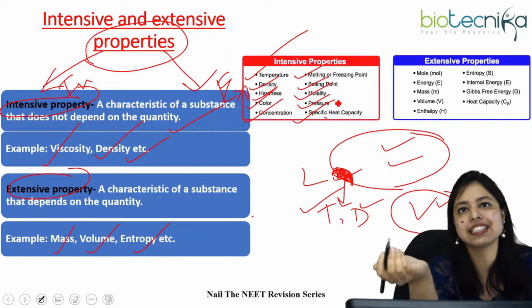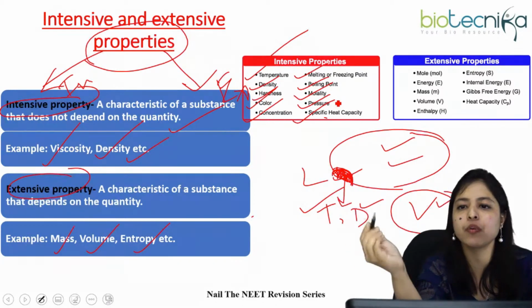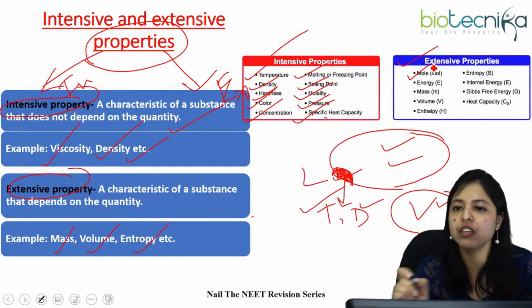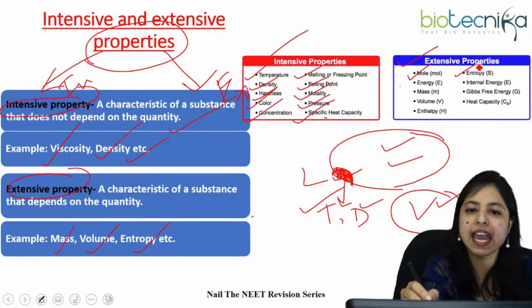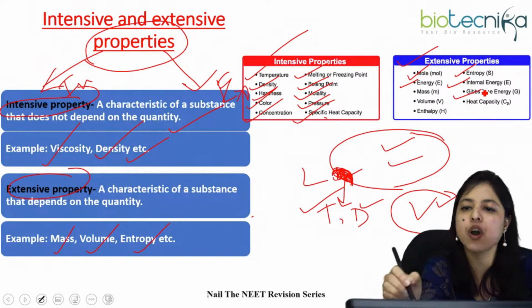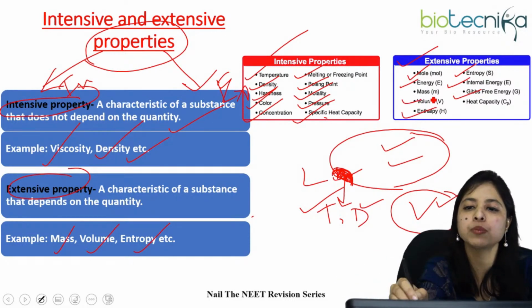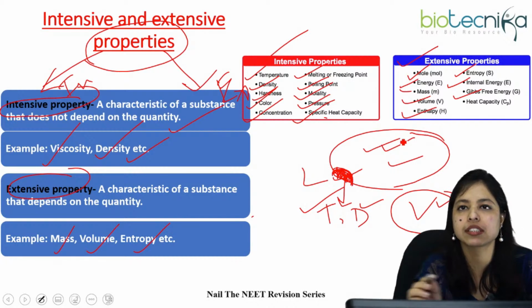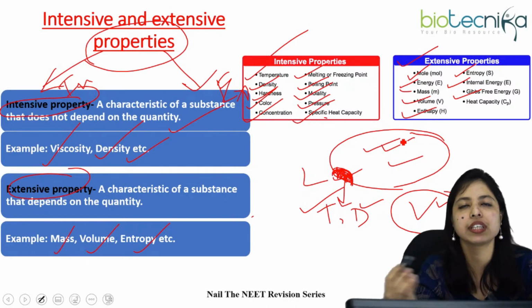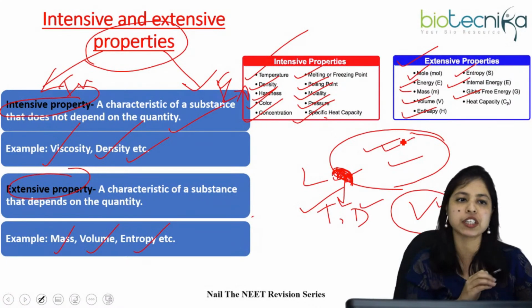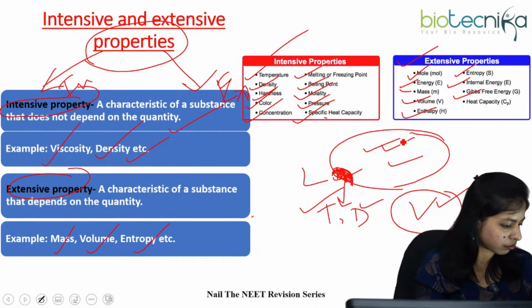These are all intensive properties. Similarly, the extensive properties are mole or mole fraction, entropy, energy, internal energy, Gibbs free energy, volume, mass, everything. You have different mass in the small part and in the whole system, so that is also an extensive property. That's how you can easily differentiate every property.